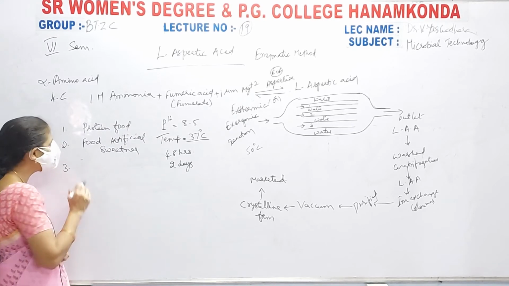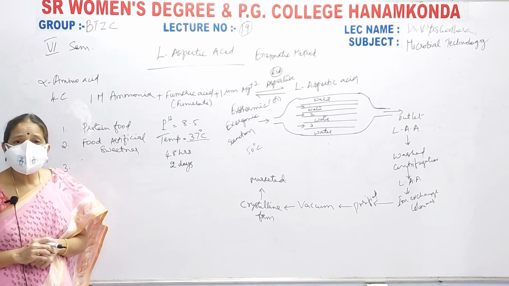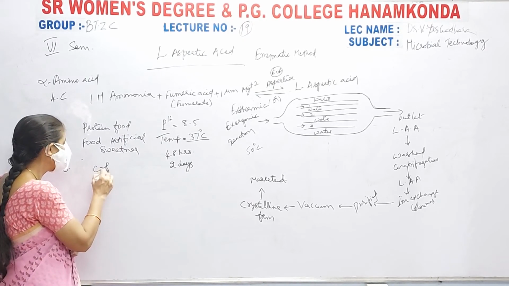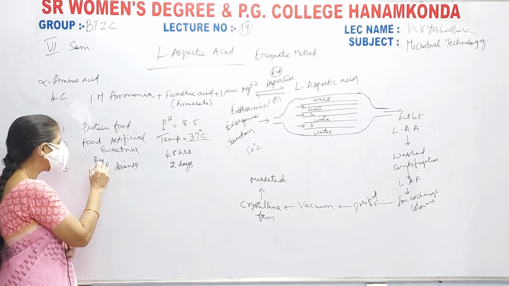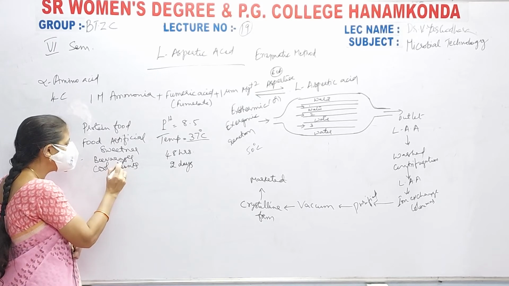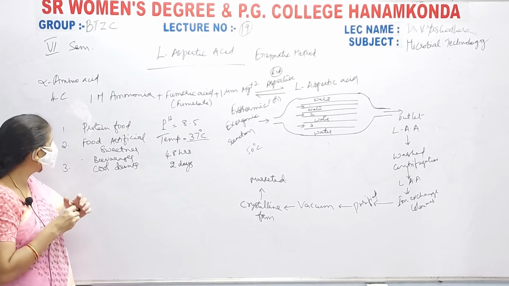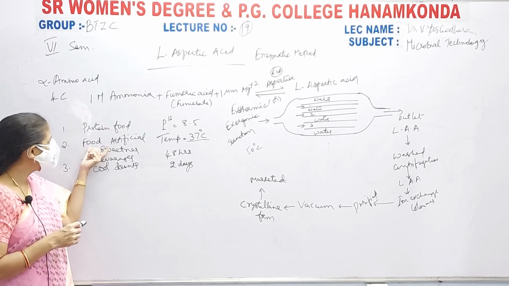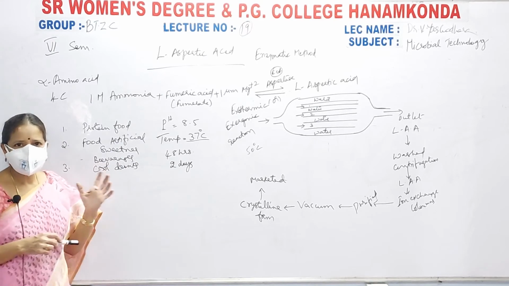Third, it is used in the beverage and cool drinks industry as an artificial sweetener. That means in the food industry I have said three uses: protein food, artificial sweetener, and next in beverages and cool drinks we use it.